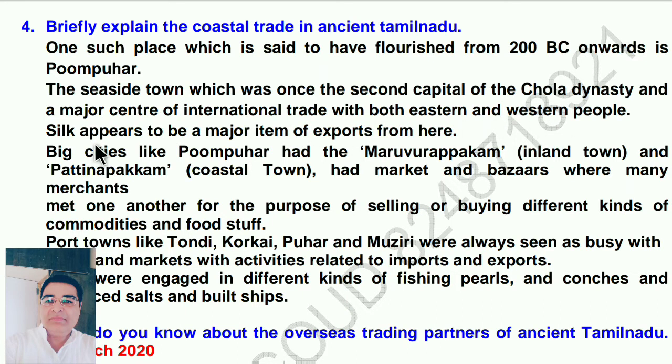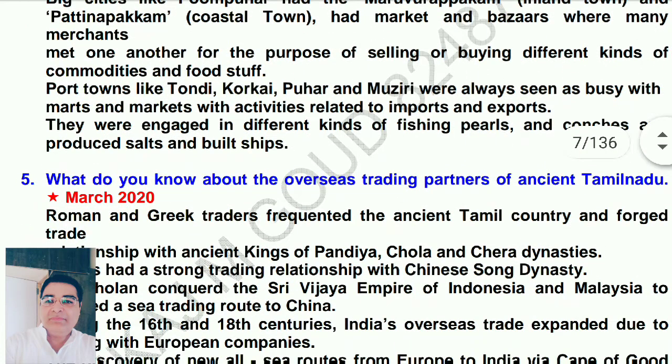Silk appears to be a major item of exports from here. Big cities like Poompuhar had Maruvurpakkam, the inland town, and Pattinapakkam, the coastal town, with markets and bazaars where many merchants met one another for the purpose of selling or buying different kinds of commodities and foodstuff. So this is the place where they can purchase and sell the product in Pattinapakkam coastal town.